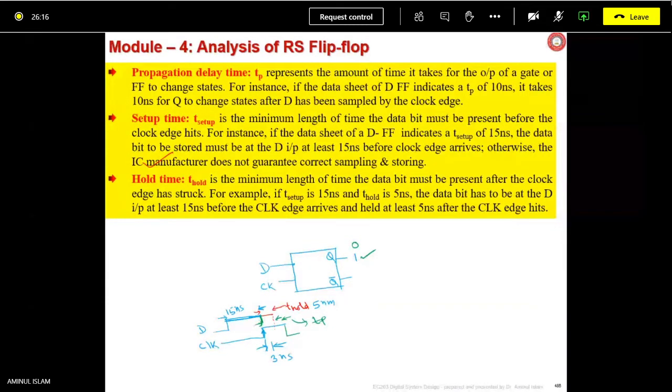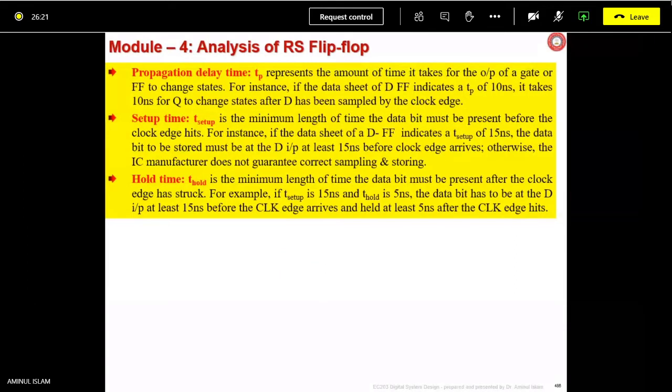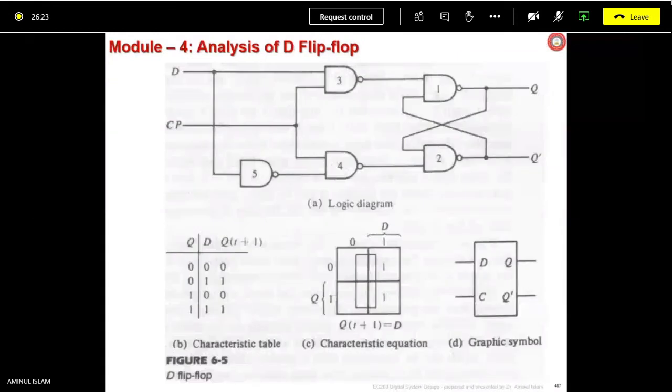Okay, we'll go to the next slide and see what we have to discuss. So here is the D flip-flop and its circuit diagram, a NAND based D flip-flop. Earlier I was showing inverters; in this case all NANDs are used, and this is your Q. T plus 1 is the next state and T is the present state.